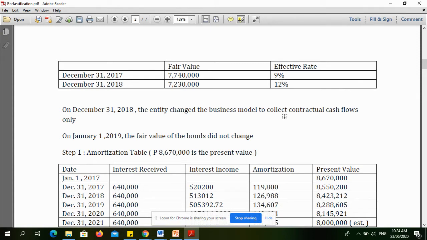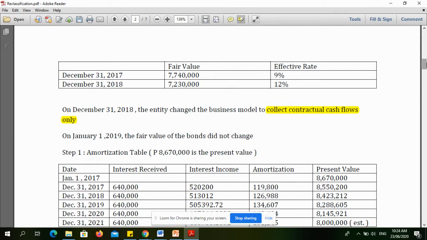Okay. On December 31, 2018, the entity changed the business model to collect contractual cash flows only. Ang mapapansin natin, on December 31, 2018, to collect contractual cash flows only. It means na pag ganito yung stated or nakasulat sa problem, it means it is financial asset at amortized cost. So, okay. So, that is the problem.